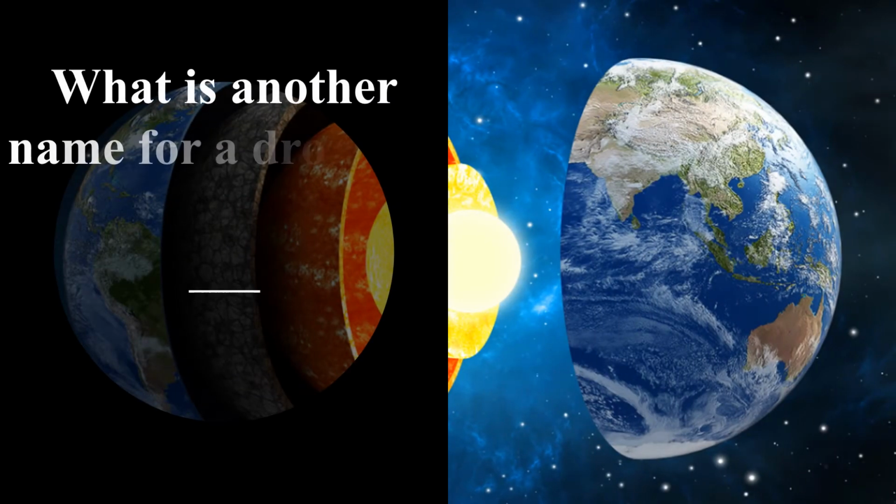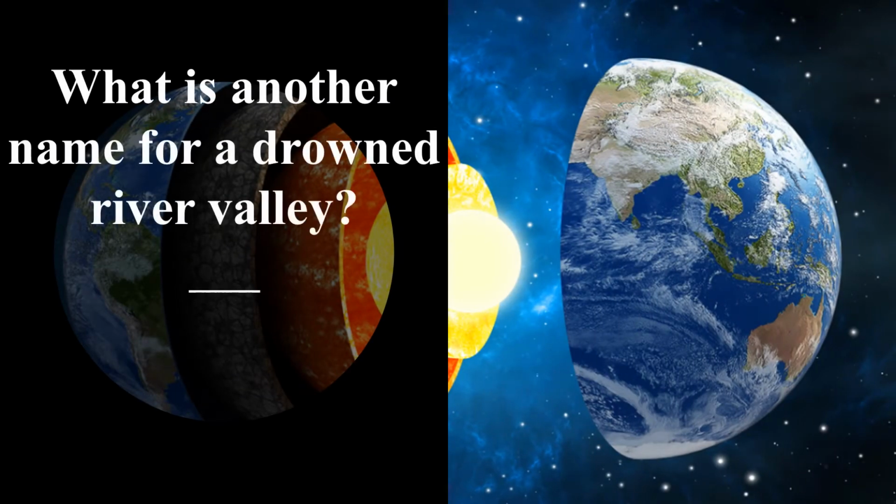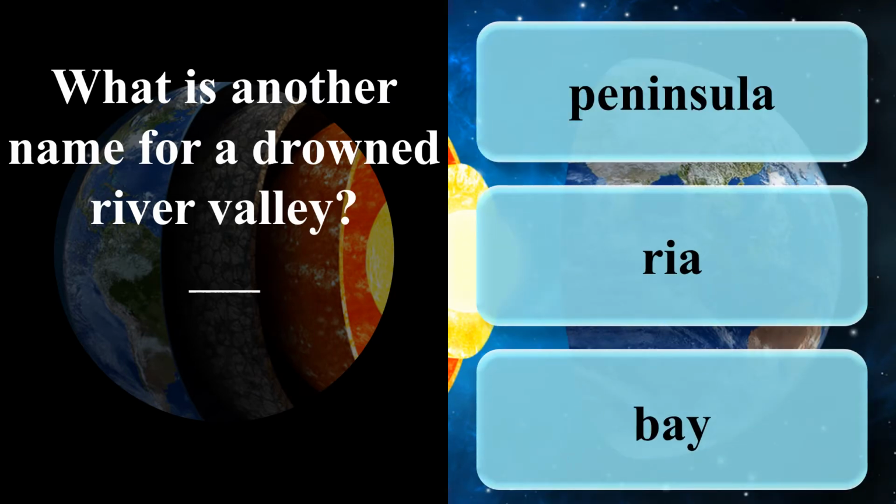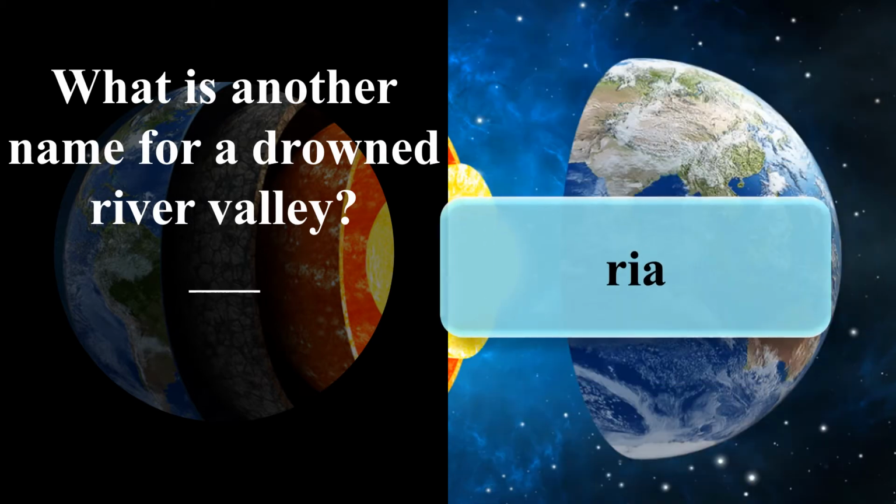What is another name for a drowned river valley? Peninsula. Ria. Bay. Ria.